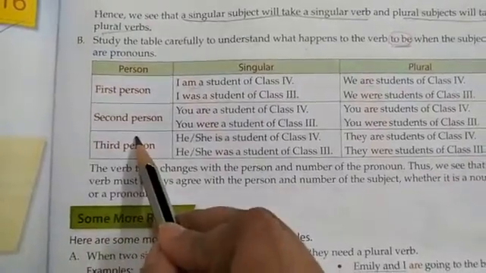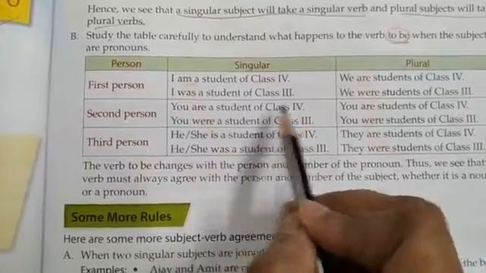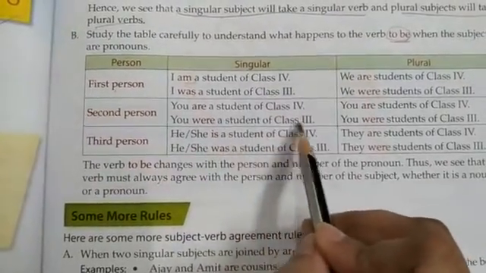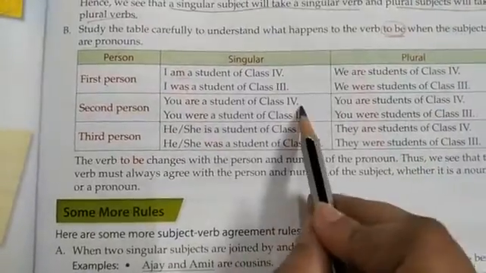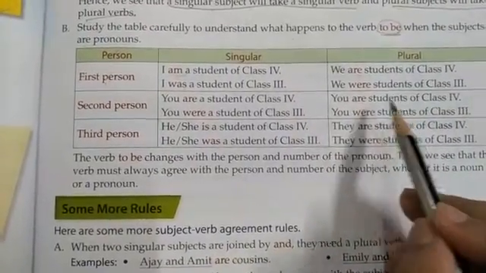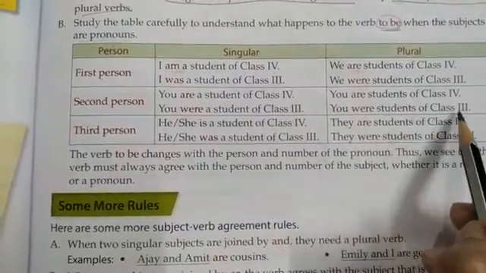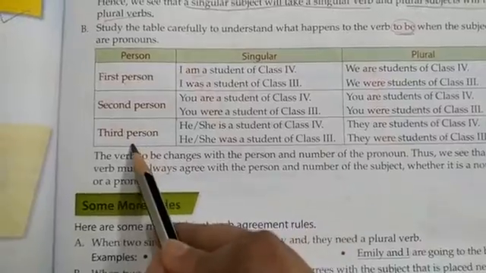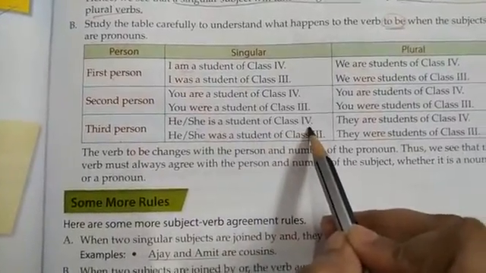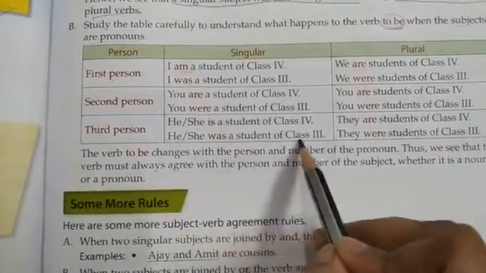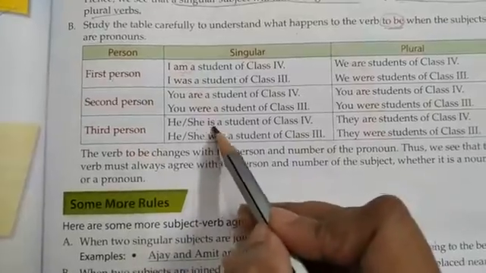In the second person, what happens with the pronoun? You are a student of class 4. You were a student of class 3 in singular form. And plural, so in the second person, the singular or the plural, it doesn't change. Okay. You are students of class 4. You were students of class 3. Now in the third person, he or she is a student of class 4. He or she was a student of class 3.